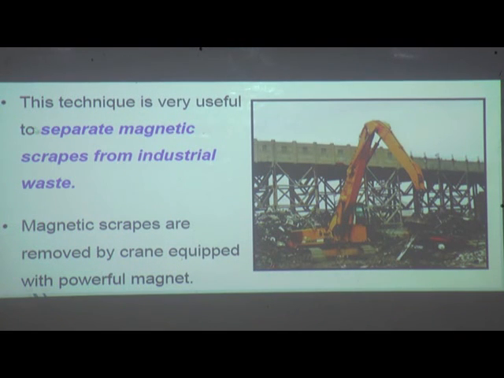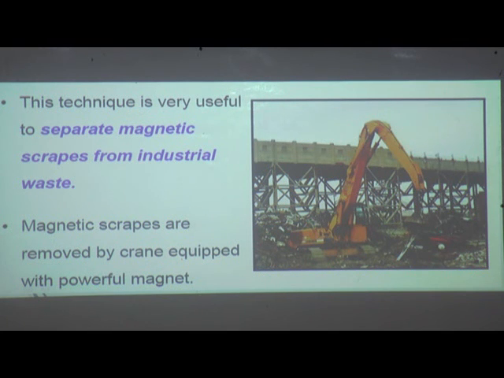This technique is very useful to separate magnetic scraps from industrial waste. As you know, there is much scrap present everywhere, so this scrap can be separated, as magnetic scrap can be separated. Magnetic scrap is removed by a crane equipped with a powerful magnet.